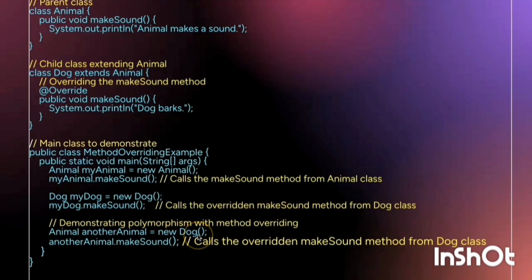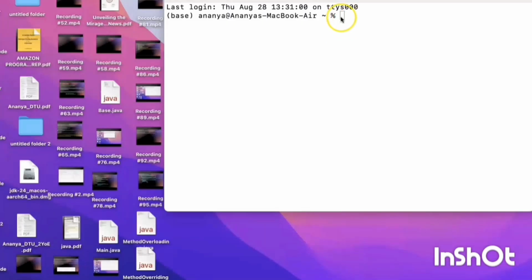Here also the instance is of Dog, so this also returns the overridden method, that is make sound of the Dog class. That is what makes the difference between method overloading and overriding. So we will run this code and show the output right now. Now I am running the code.